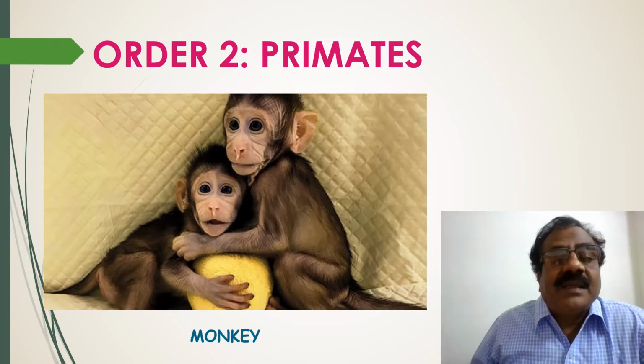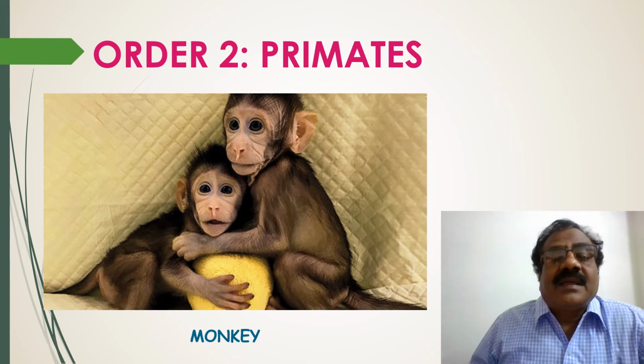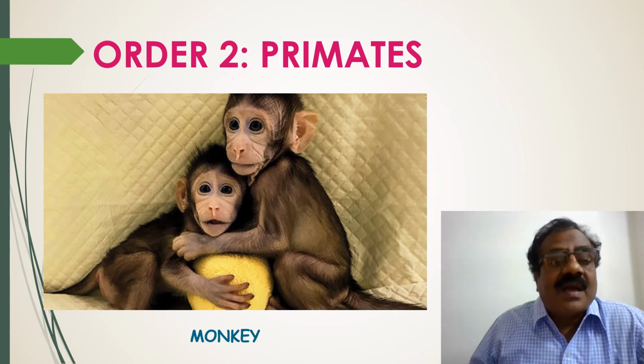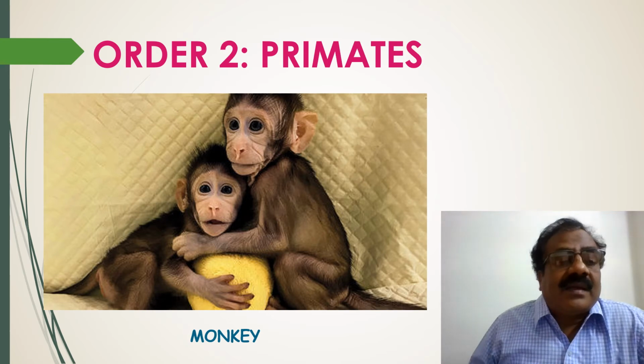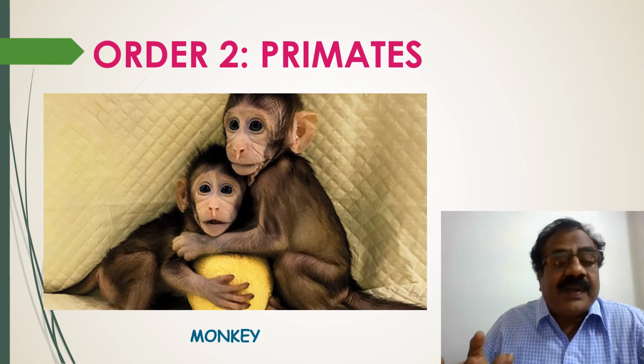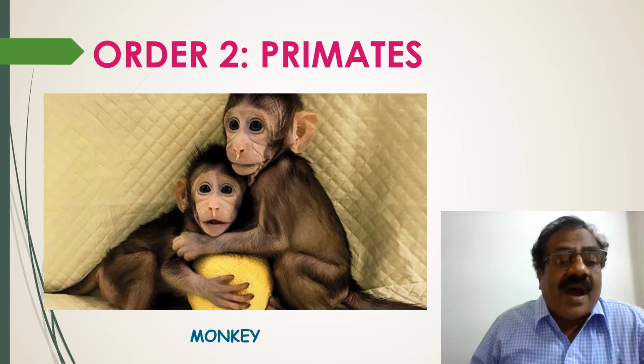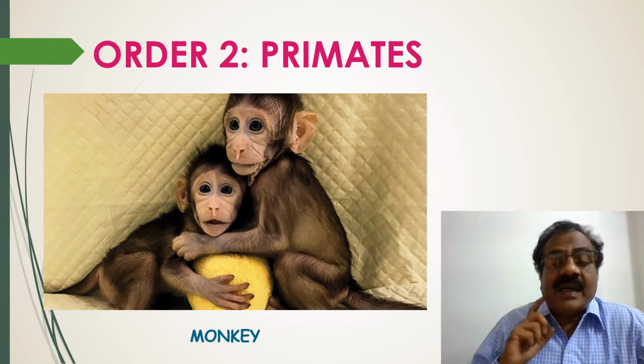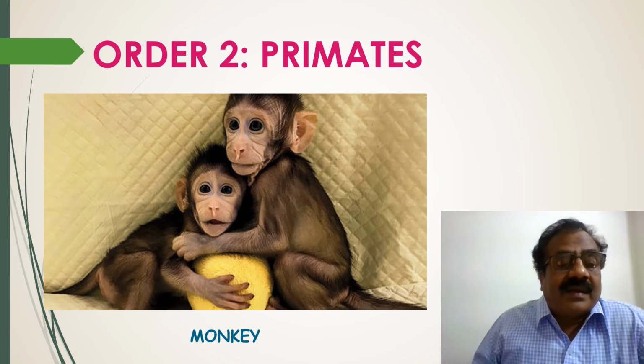In primates, head is freely movable on the neck with well-developed brain, where cerebrum is large and convoluted. Large hands and feet are adaptation for grasping and climbing. Eyes are usually directed forward.